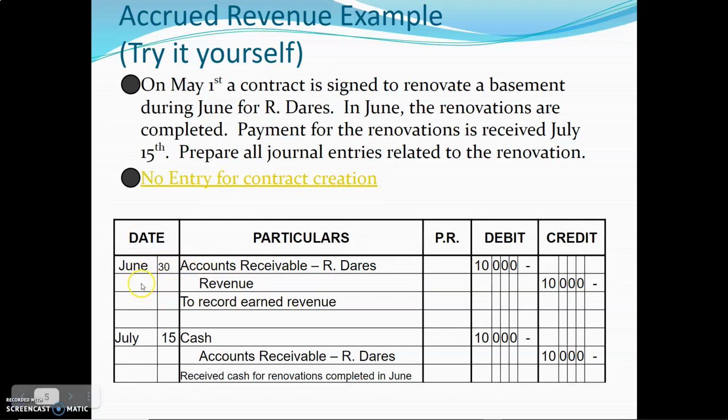Ta-da! And with video editing, this is now paused and we get to change this to June 30th. Okay, that's right. So our accounts receivable goes to zero, revenue gets credited 10,000, and then we actually get cash. Depending upon what you're working with, usually this will either be called cash or bank. These days, I think a lot of people work with bank. And so our bank gets debited 10,000 and we adjust for money that we've received, and this is accounts receivable, so it goes back down or gets credited.